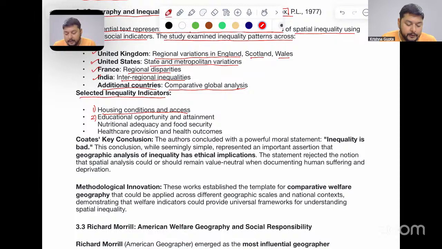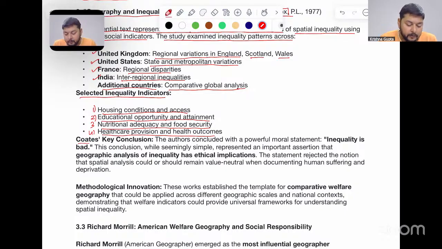Number two, educational opportunity and attainment. Number three, nutritional adequacy and food security. Number four, healthcare provision and health outcomes. So these are the four important inequality indicators selected to highlight the inequalities prevalent over space in different countries of the world.